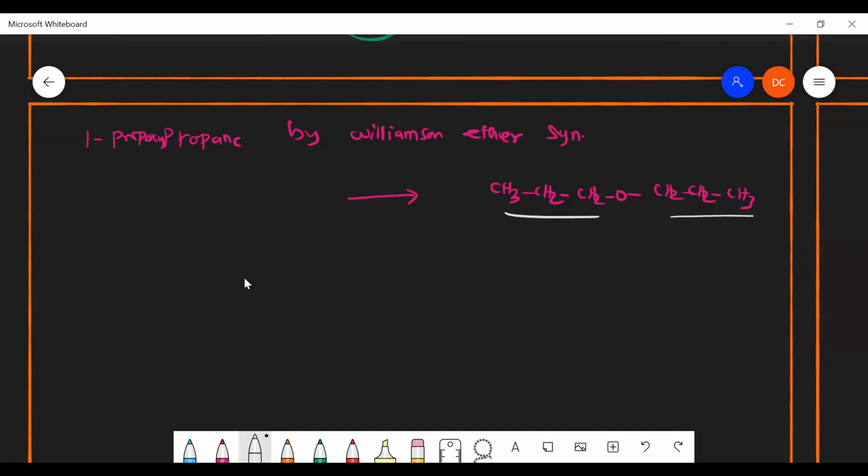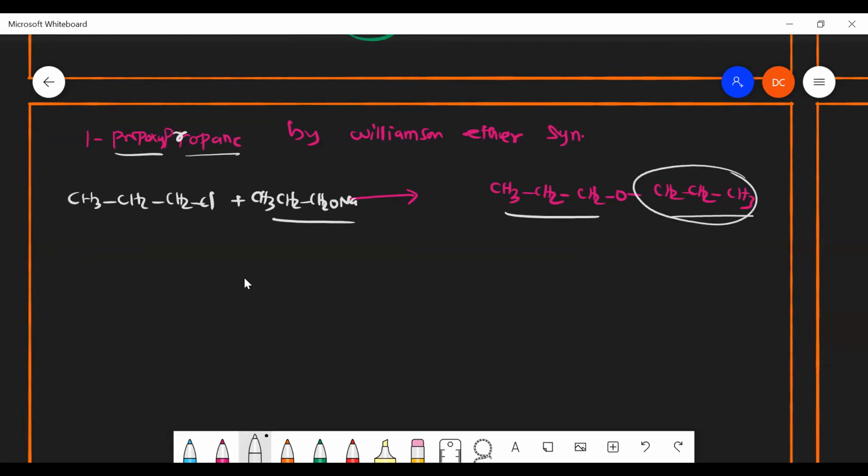Because here 1 degree alkyl halide and 3 degree alkoxide is the common thing, it is used to prepare unsymmetrical ethers. But here they gave propoxypropane, a symmetrical ether. Then what do I have to take? I have to take CH3CH2CH2Cl, 1 degree alkyl halide, and at the same time CH3CH2CH2ONa, 1 degree alkoxide. Then only I can get this kind of product. Am I right? There will be elimination of Na plus and Cl minus, so NaCl will be left over. Then I can get the product propoxypropane. Is that clear?